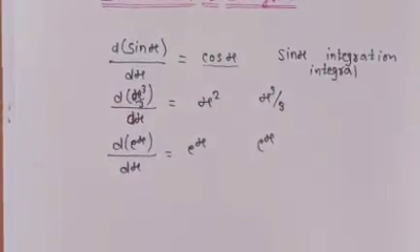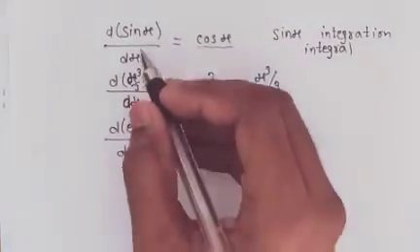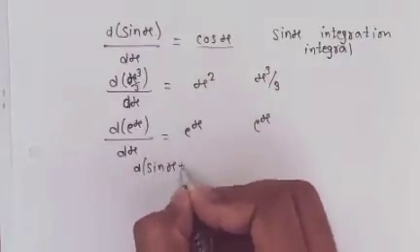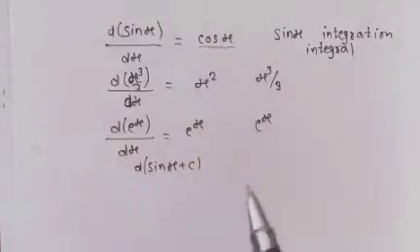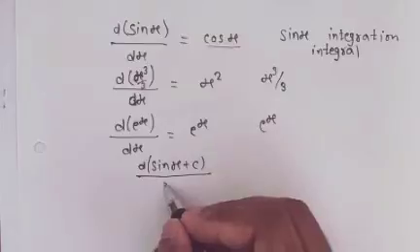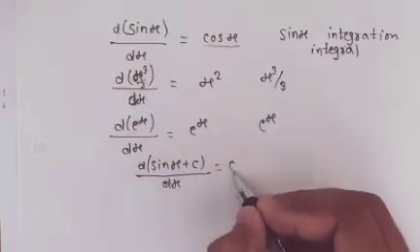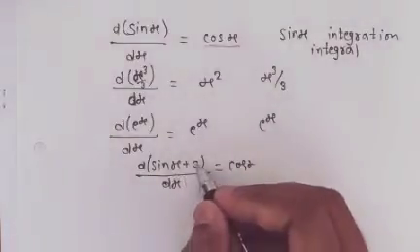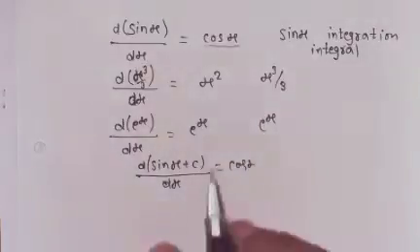Now look here, we can also write these equations as d of sin x plus c upon dx is equal to cos x, where c is an arbitrary constant function, because the derivative of a constant function is 0.